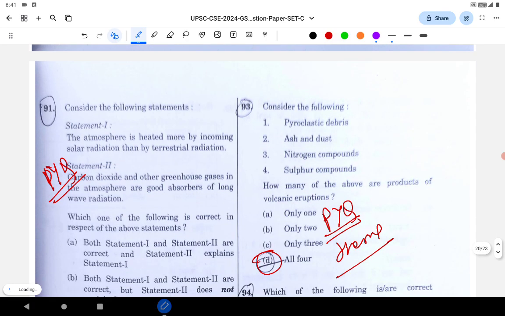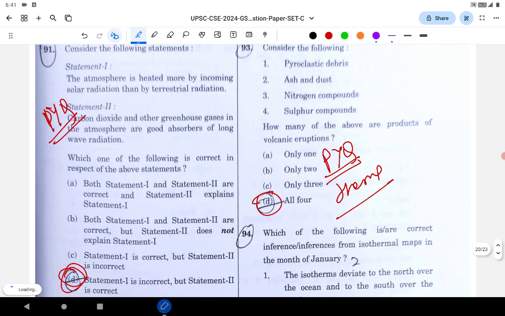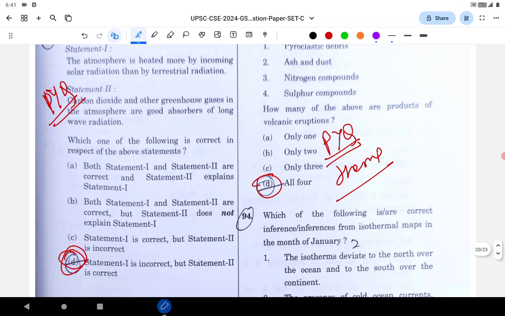That's it. Next question: the atmosphere is heated more by... see, it is kind of the greenhouse effect. The incoming solar radiation comes to the earth, the earth re-emits it back, and because of the presence of greenhouse gases in the environment, that is carbon dioxide, carbon monoxide, sulfur oxides, nitrogen oxides, some of this radiation is caught. That leads to the formation of a greenhouse and increasing temperature. That's the concept. This question is based on that concept.